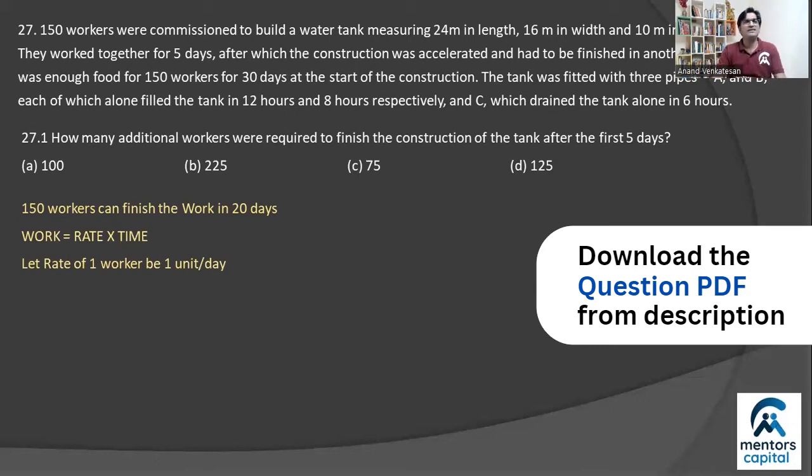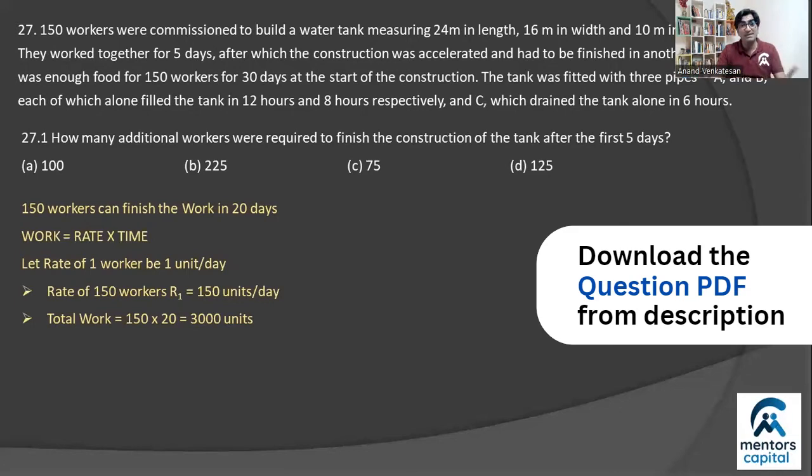So obviously in this particular scenario, we have 150 workers who will have a rate of 150 units per day. And we know they work for 20 days to finish the task, right? Which means that the work itself should be a product of the rate and time, right? So 150 times 20 becomes 3,000. Okay, this is the amount of work that needs to be done.